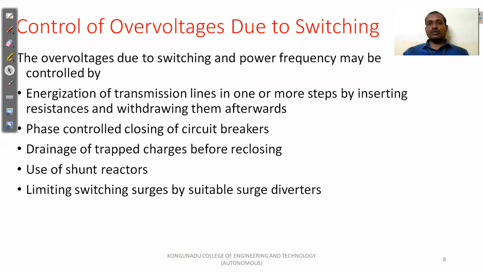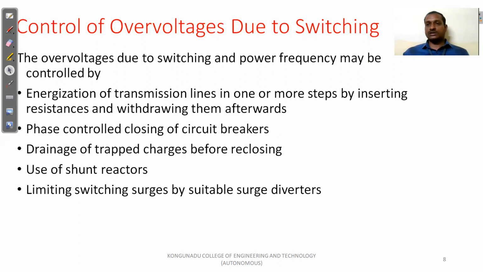Next, control of over voltages due to switching. What methods are available? We already discussed them in the previous slide. These are the control methods. Energization of the transmission line in one or more steps by inserting resistance and withdrawing it afterwards. At the time of switching only, we insert the resistor. After a few milliseconds, we withdraw this resistor. Otherwise, the over voltage will increase higher.